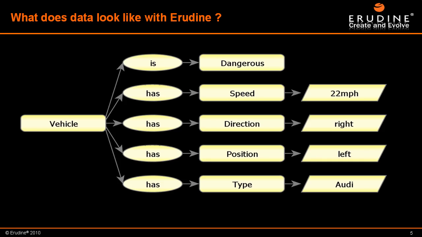The first challenge is solved by using conceptual graph notation to represent data structures. These are suitable for representation of highly complex data structures, and yet simple enough for most business analysts to read and understand the constructs because the structure closely resembles traditional language constructs of verbs, nouns, and adjectives.